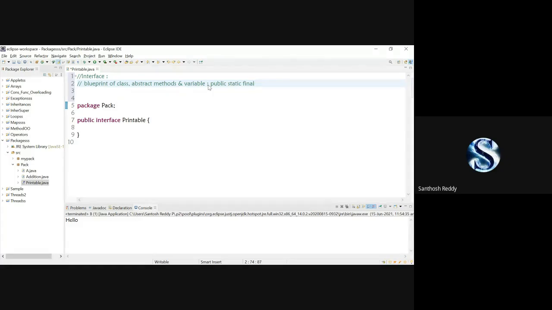If you declare a variable in an interface, these three keywords, public, static, final, are applicable by default. And you must assign a value, otherwise it will show an error. Interfaces in Java are used to achieve abstraction.